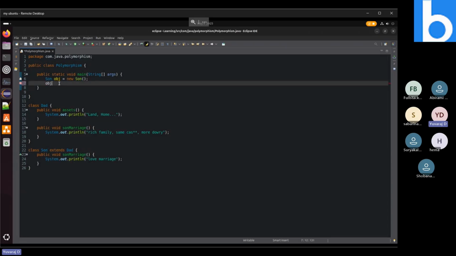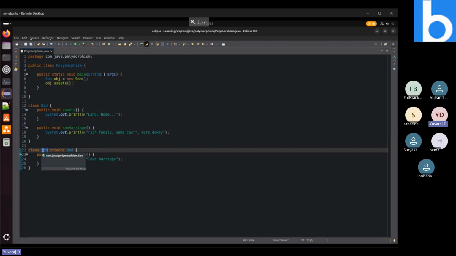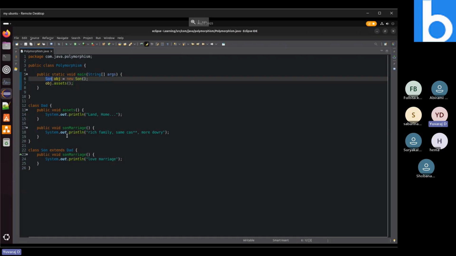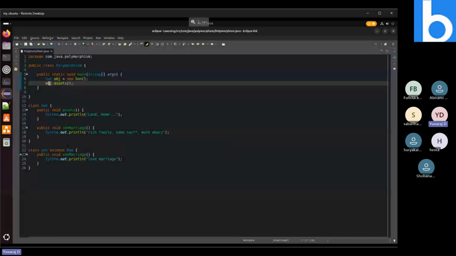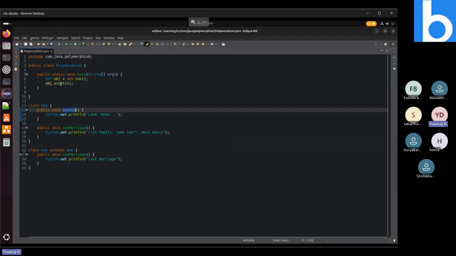With the object, I'm trying to access the method which is present inside the Father class, like assets. Here the Son class is extending the Dad class. So when I create an object for the Son class, I can access the things which are present inside that class also. With the reference I try to call assets, and I can call it.